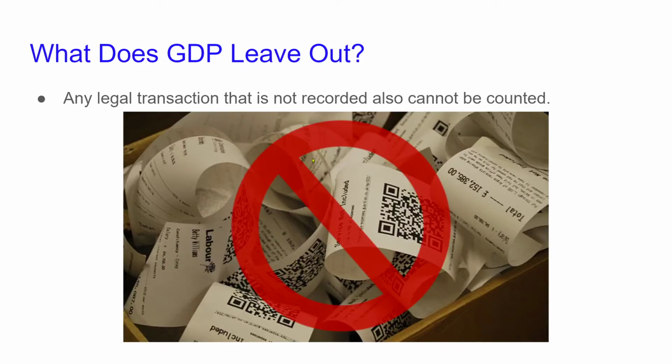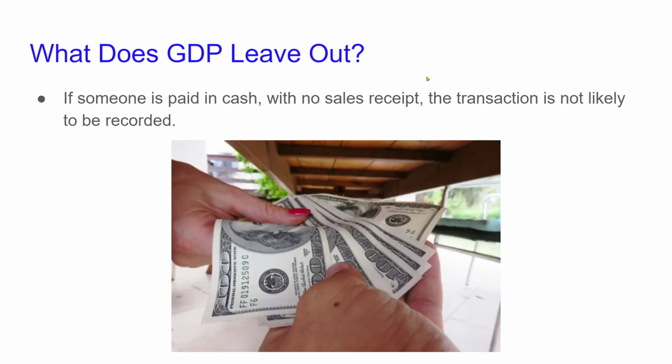Any transaction that doesn't have a receipt, and I don't mean that the receipt was given to you and you lost it. I mean, like, there was no receipt for it. So, for example, if I have somebody cut my hair that's a friend of mine, instead of going to a salon, well, that's not counted towards gross domestic product. If you pay in cash and there's no sales receipt, those aren't recorded. Lots of people do this. Like if you go on Craigslist and things like that, and you buy something and the person pays you in cash or you pay in cash, typically you don't get receipts for those. Okay, doesn't mean it's illegal, but it's not included in the gross domestic product.